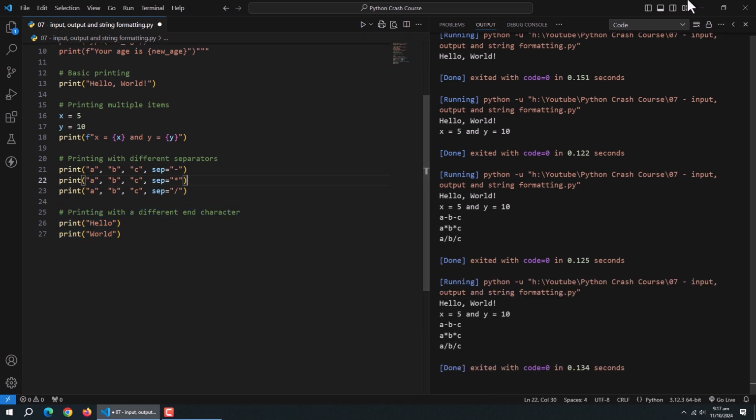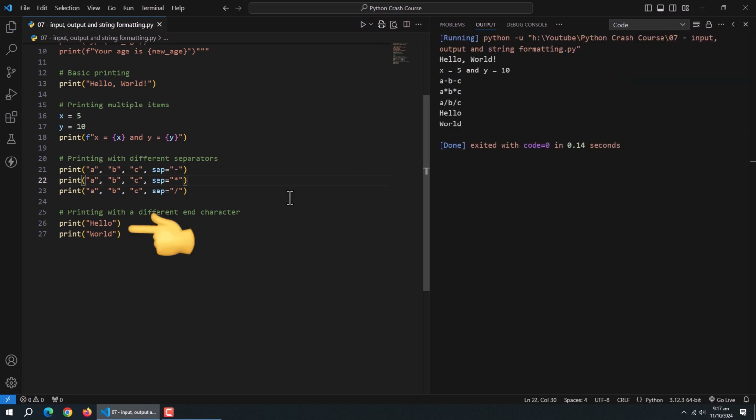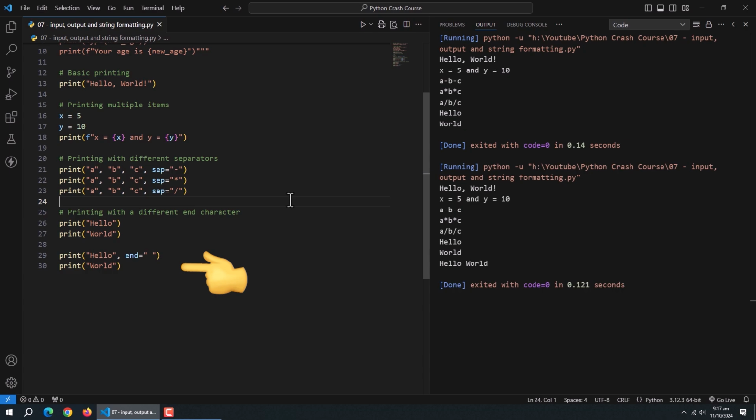comes the end property. Here we created two print methods to display a hello world message. After running, both messages are displayed on two separate lines. To prevent this, comes the end property. Here we created two print methods again, but we used the end property in the first method and inside it we provided a single space. After running it, both messages are displayed on the same line. You can also assign any variable or any symbol to the end property as you need.